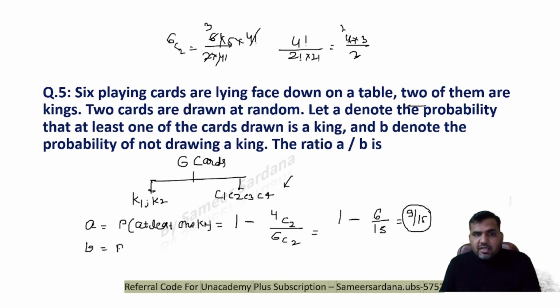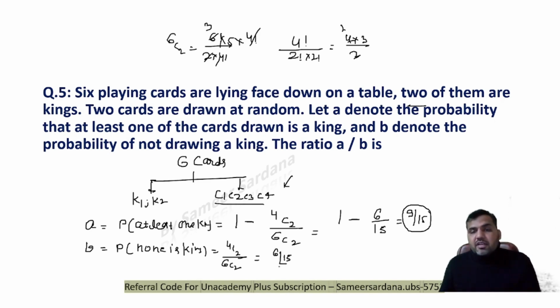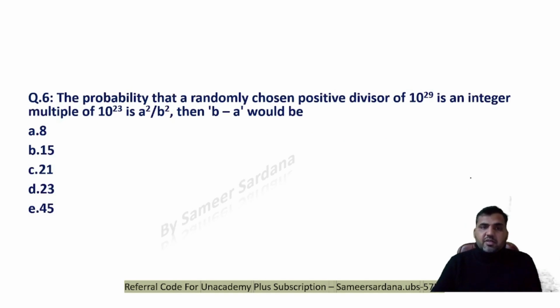Now B is the probability that none of the cards drawn is king. None is king, right? That will be straight away 4C2 upon 6C2. That means all the 2 cards that I'm taking are from this one only, which will be 6 upon 15, that we have already calculated. Now what I want is to find out the ratio of A upon B. A is 9 upon 15 and B is 6 upon 15, right? That is 9 upon 15 multiplied by 15 upon 6. 15 and 15 get cancelled. Answer would be 3 upon 2. That's the correct answer. Ratio of A upon B is 3 upon 2.